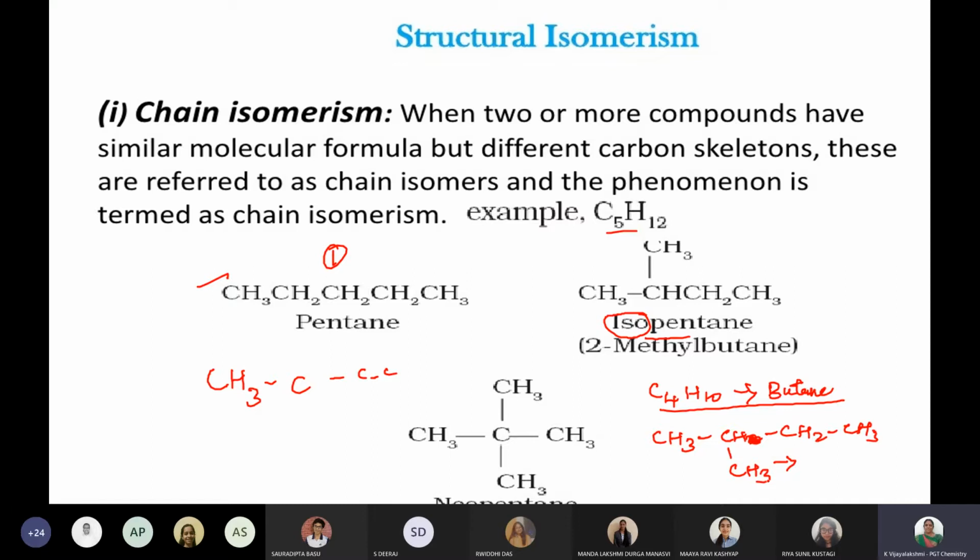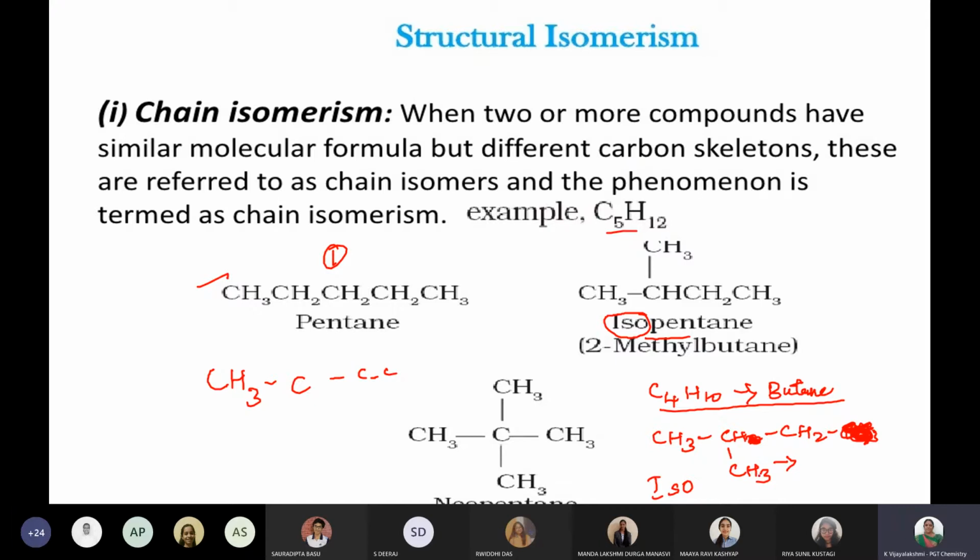Then you can ask about the one down. Ma'am, here one methyl group comes down. No, ma'am, 1, 2, 3. This point only we bring it here. Isobutane, 1, 2, 3, 4. So 4 carbons means iso is the initial word, and 1, 2, 3, 4 complete together you have to mention.